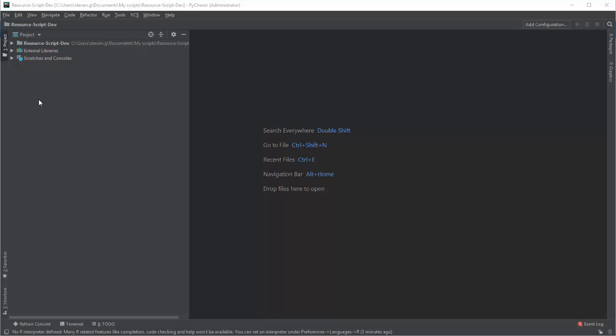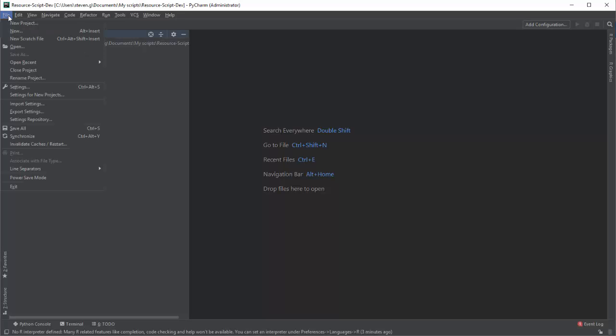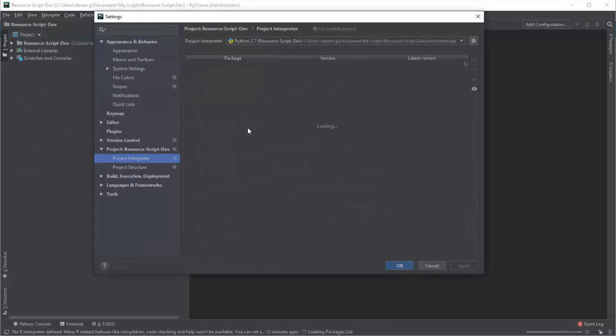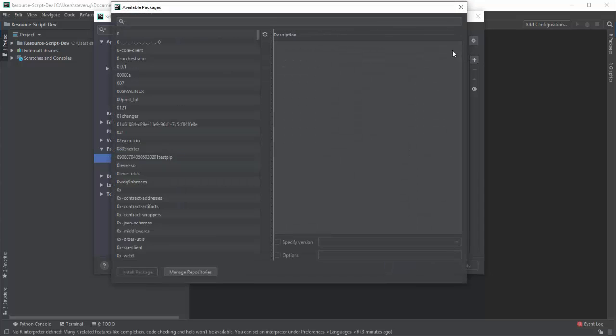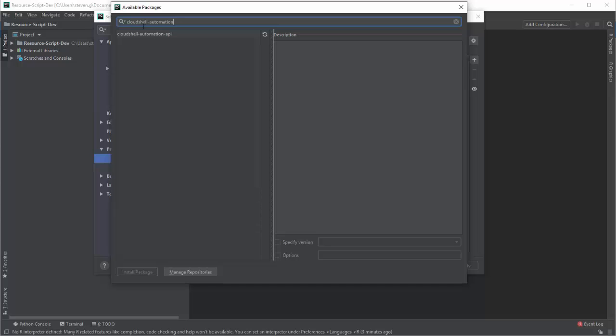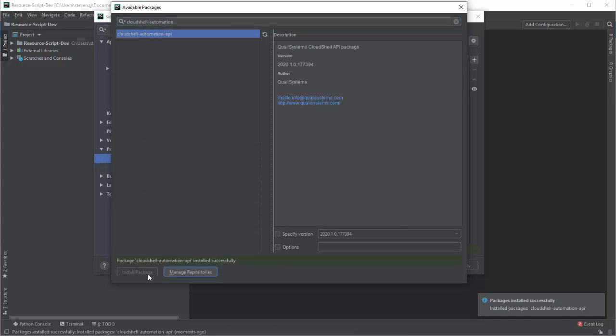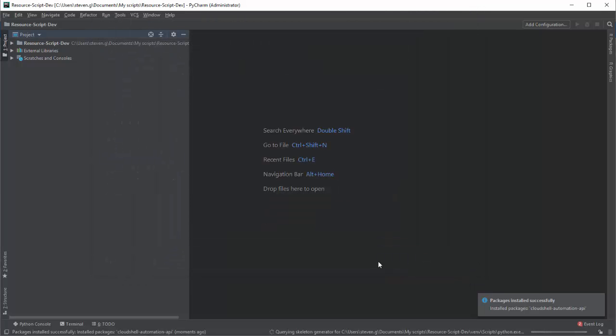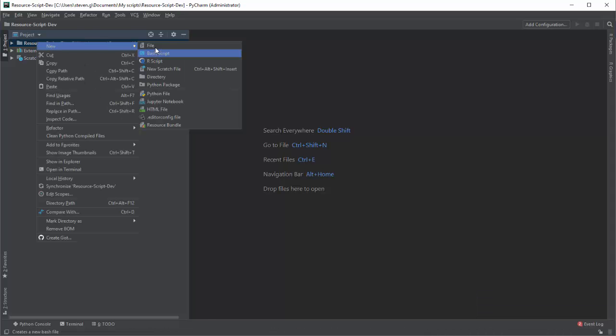In this video, we'll create a resource script that gets information from the resource and also uses user inputs. Since I'm using a new interpreter, I'll need to first install the CloudShell Automation API package. We'll also want to include a requirements text file with the package name.